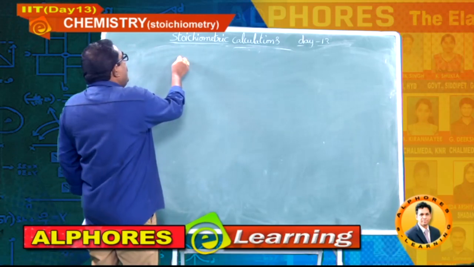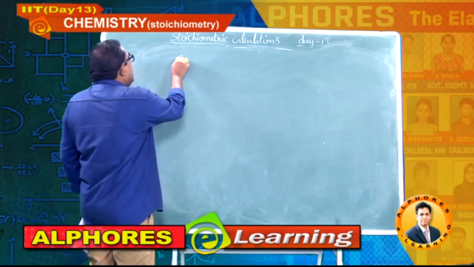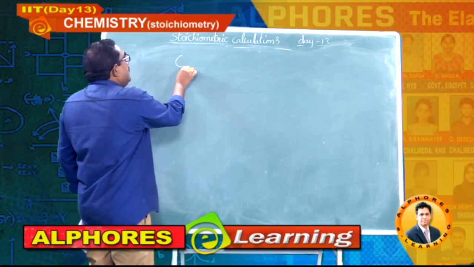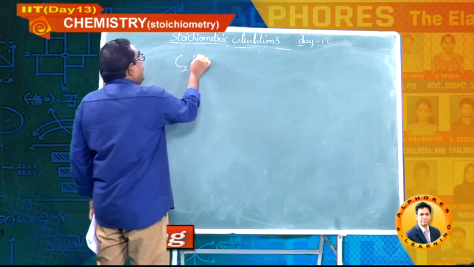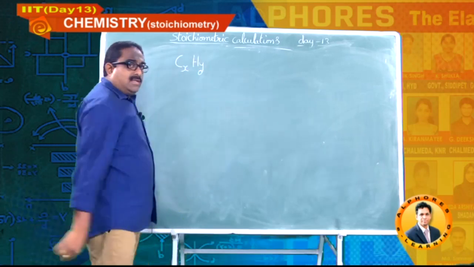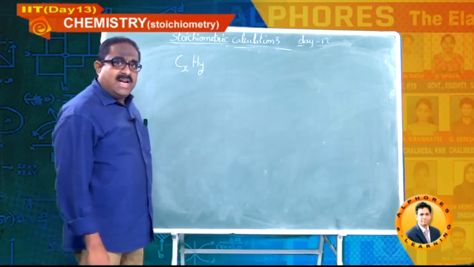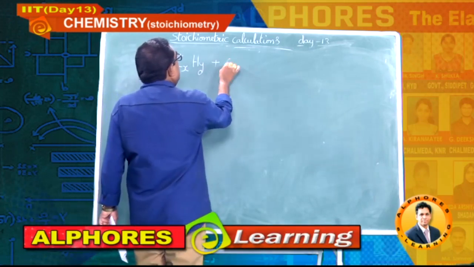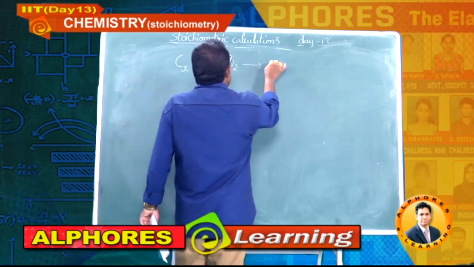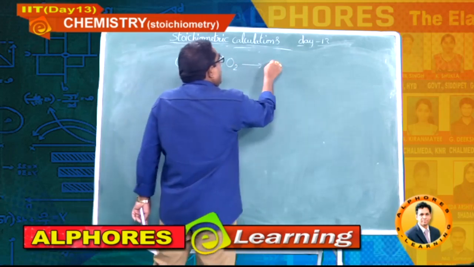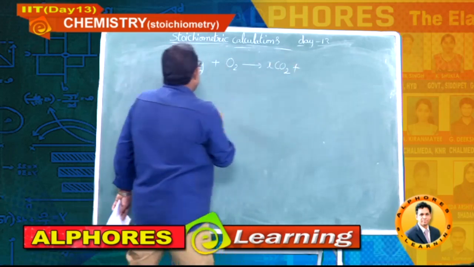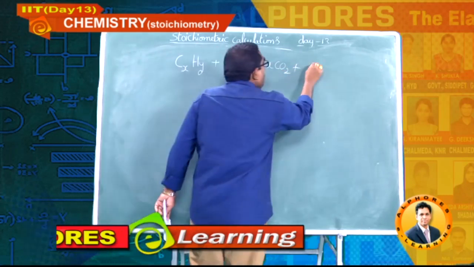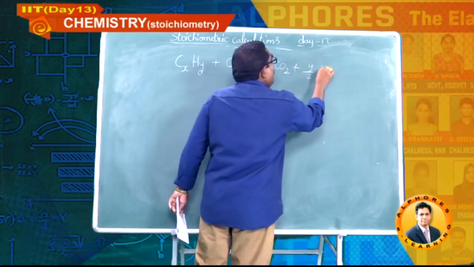I am going to give a hydrocarbon that contains X carbons and Y hydrogens. Then how do we write the combustion reaction? First of all, let me explain this. X carbons, so you can write X carbon dioxides. Y hydrogens, so you can write Y by 2 H2O.